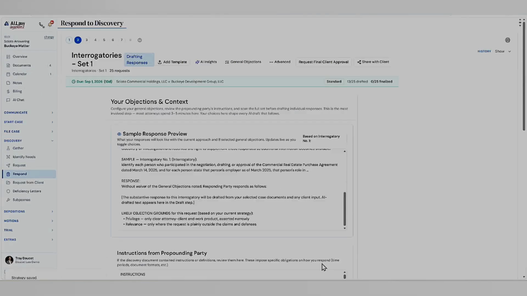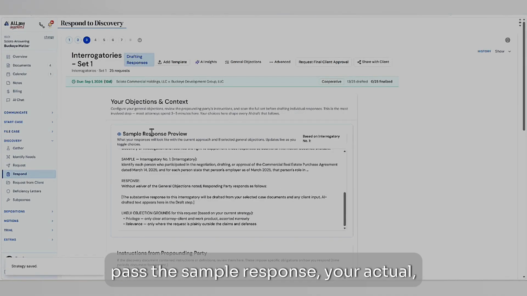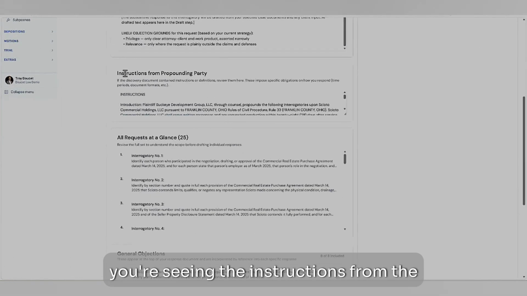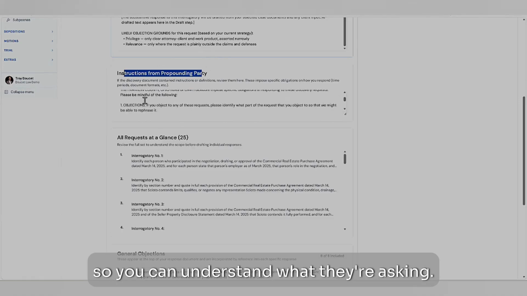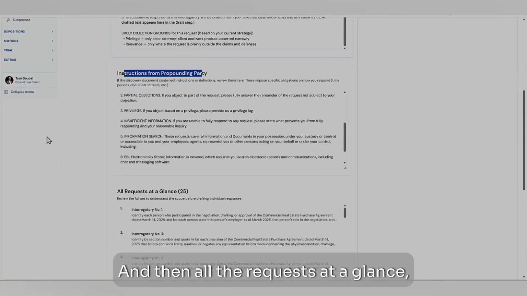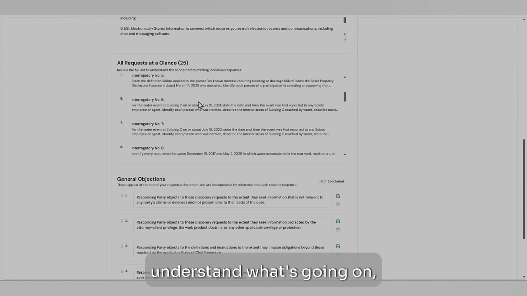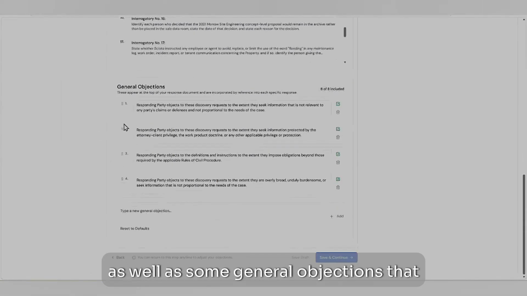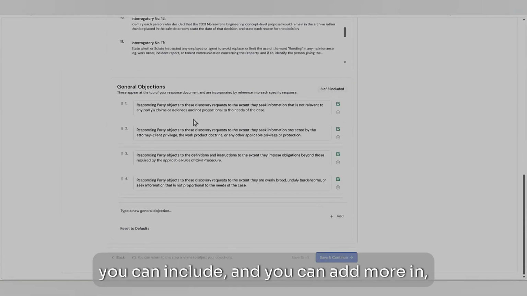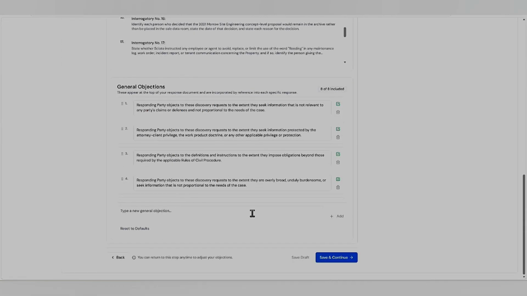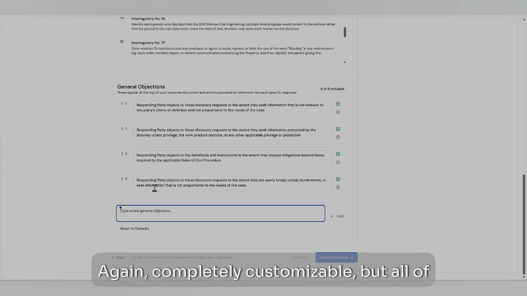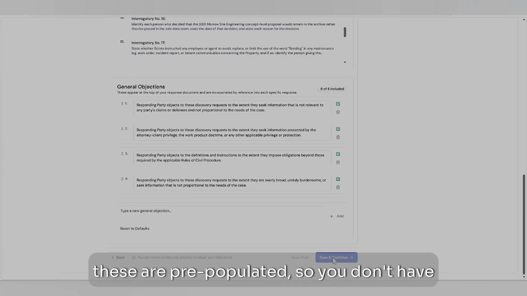And then you get past the sample response, and you're seeing the instructions from the other side, so you can understand what they're asking. And then all the requests at a glance, these are all of them, so you can understand what's going on, as well as some general objections that you can include, and you can add more in, take them out, whatever you want to do for the objections. Again, completely customizable, but all of these are pre-populated, so you don't have to think about them.